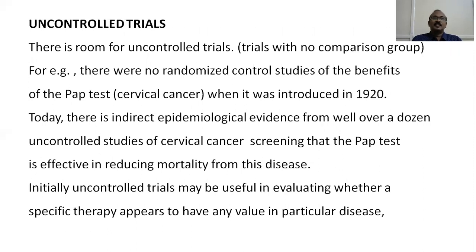There were no randomized controlled studies of the benefits of the pap test when it was first introduced in 1920. Pap test, or Papanicolaou test, was used for diagnosis or screening of cervical cancer.